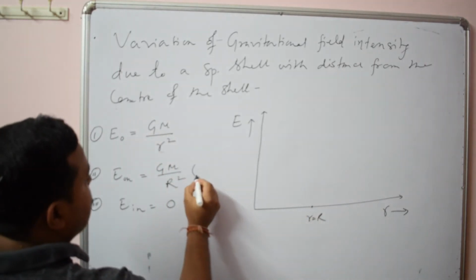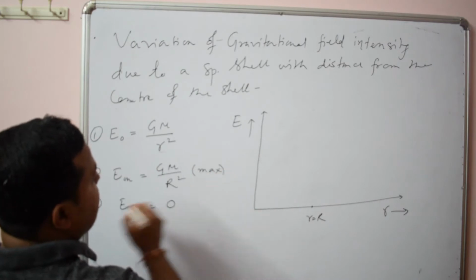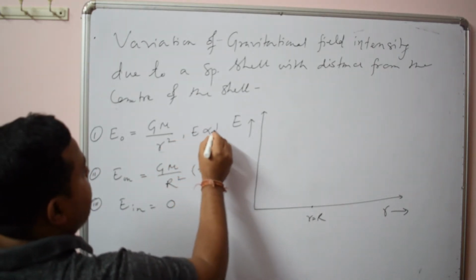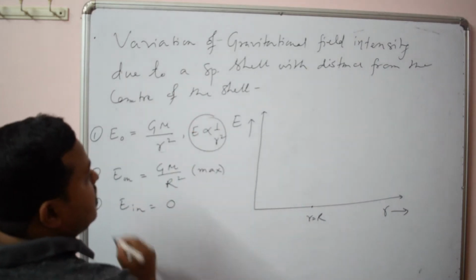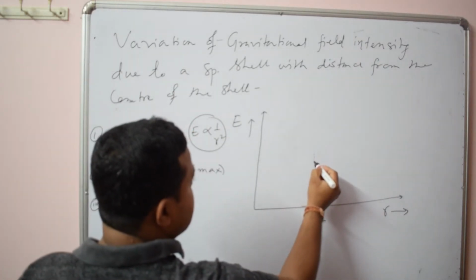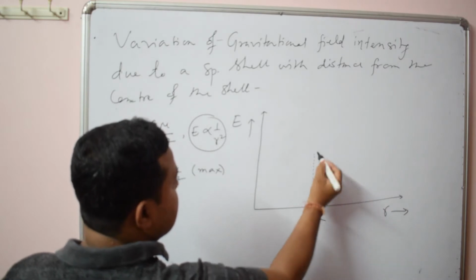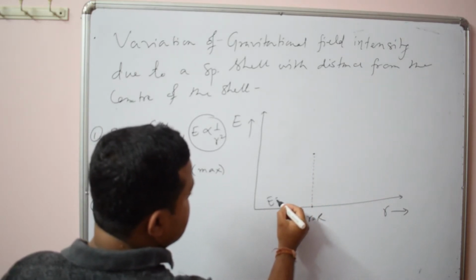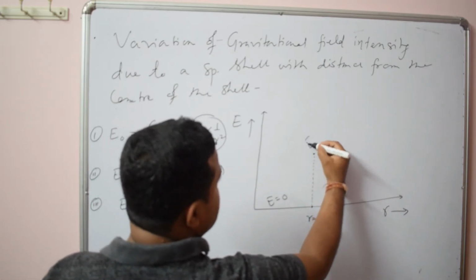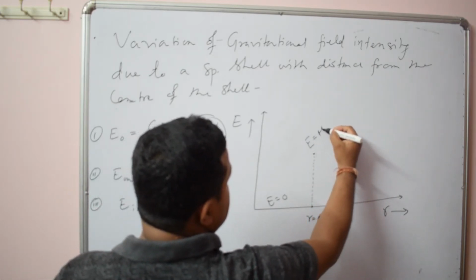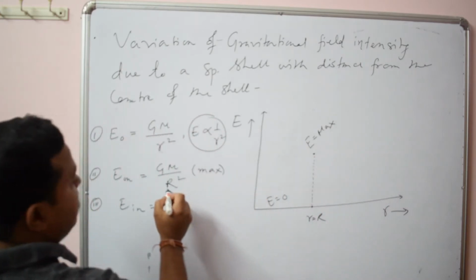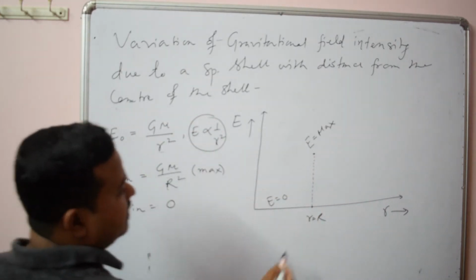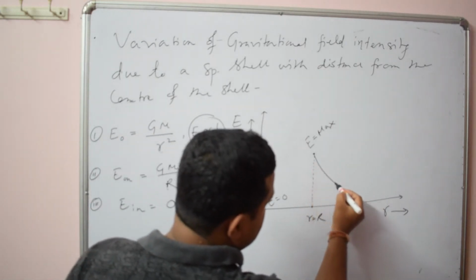On the surface the value will be maximum, and outside the surface it is proportional to 1 by r square. So here the value is 0, at this point on the surface the value is maximum, that is G m by R square, and outside it decreases with distance r. So this is the graph.